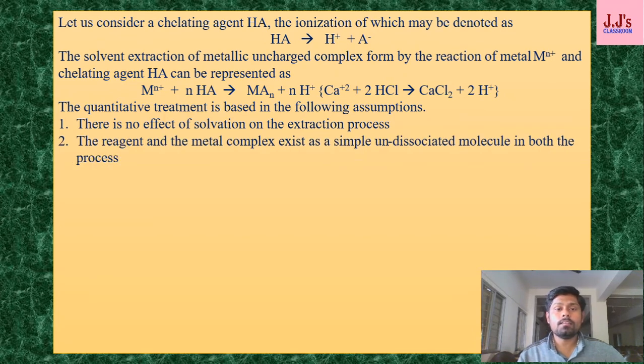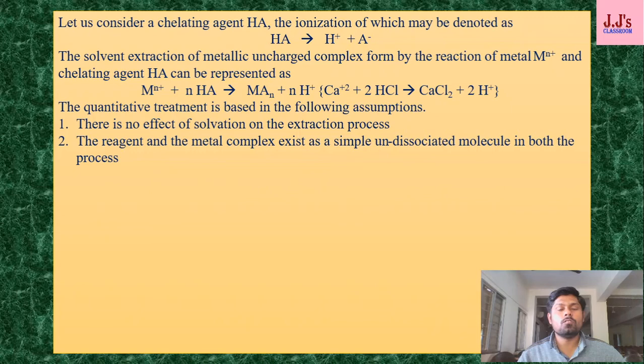Number two, the reagent and the metal complex exist as simple undissociated molecules in both phases. As we earlier discussed in the limitations of the law of distribution, the metal as well as the reagent must remain in the same molecular state in both phases.